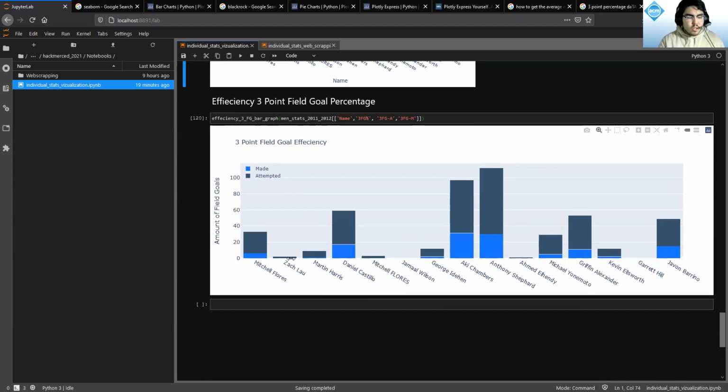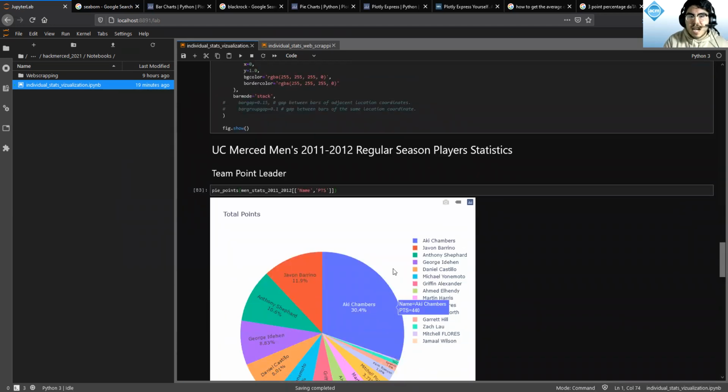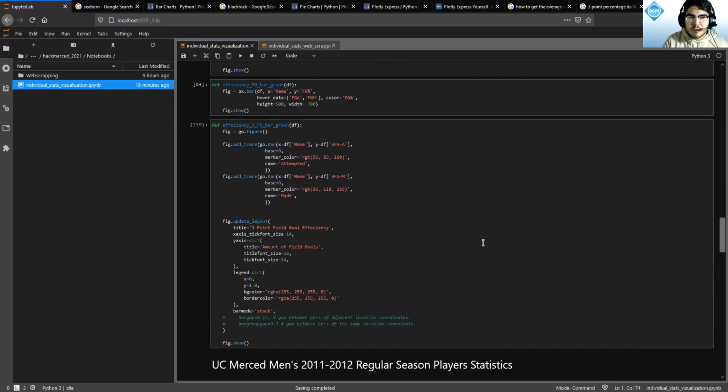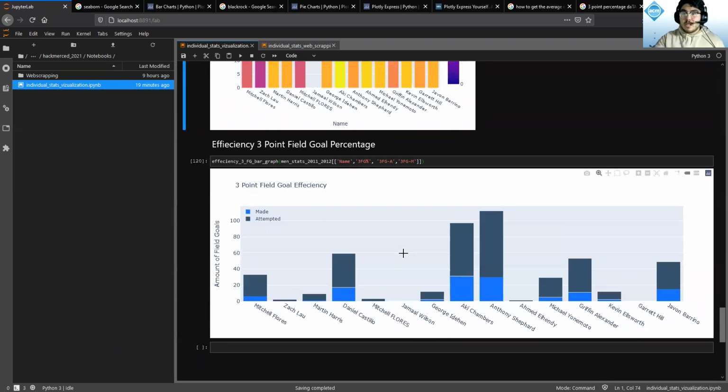I built it in Jupyter Notebook using Python and its libraries. I had a lot of challenges. For web scraping, it took me a really long time to do it, especially because I'm by myself. And I am pretty proud because I wanted to jump into Plotly. I worked on it for a little bit, but not that much. But this actually made me realize that I can make some really cute graphs. And yeah, I learned that and learned more about basketball.